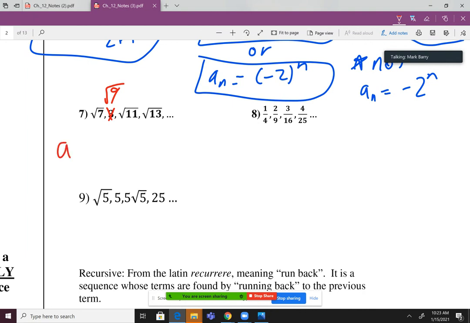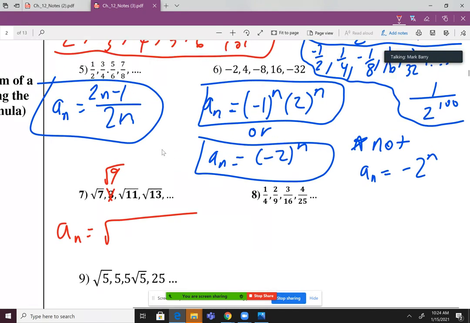So I'm going to write my formula now, a sub n equals, I'll draw a big radical. As we saw on number 5, when you have that increasing by 2 pattern, it's going to be something with 2n, okay?